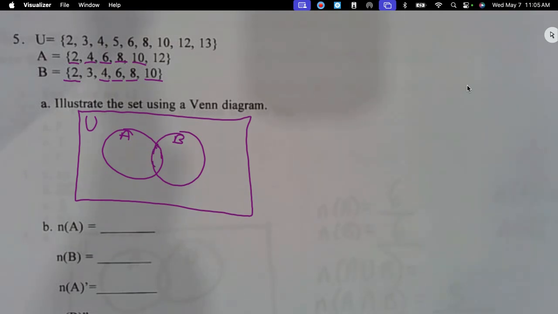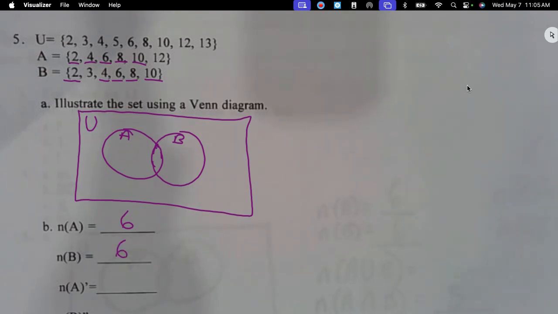Hold on. All right. This one says, how many are in A? 1, 2, 3, 4, 5, 6. Does everybody see that? Yes, we just did it. You're just a little ahead of me. That is 6. Don't even look at your Venn diagram for that. It's right here, count it. How many are in B? Also 6.